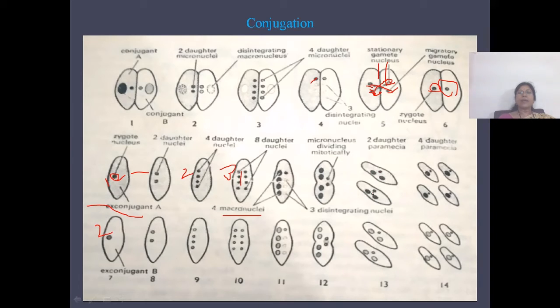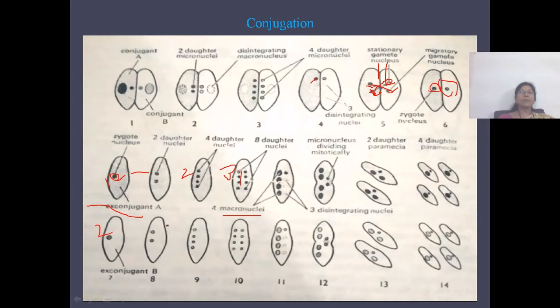macronuclei and 1 micronucleus. These 2 daughter paramecia will divide again and form 4 daughter paramecia. From each one, 2 are formed. As a result, 4 daughter paramecia are formed with 1 macronucleus and 1 micronucleus.